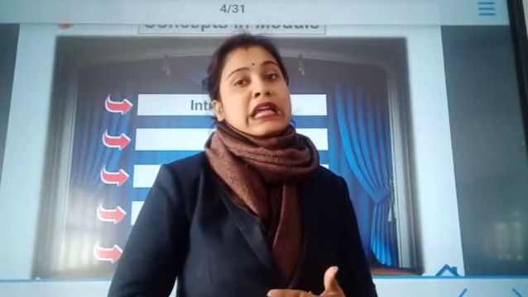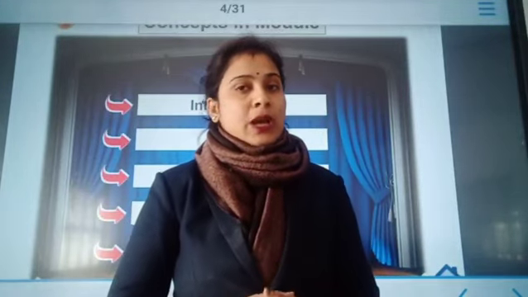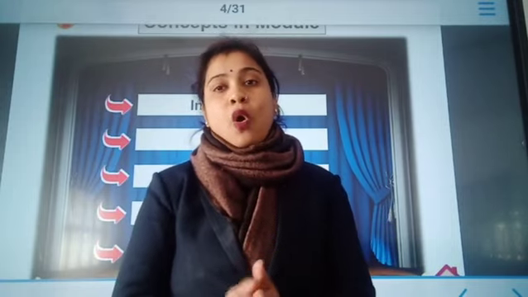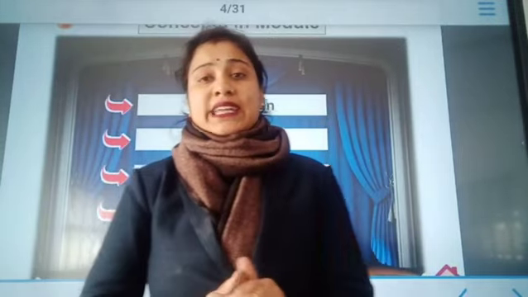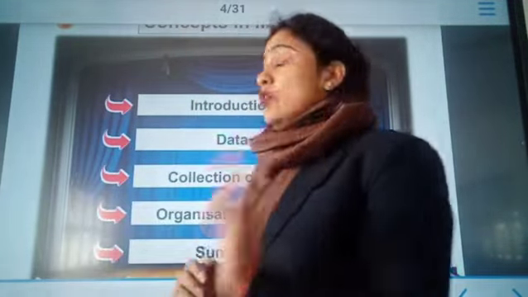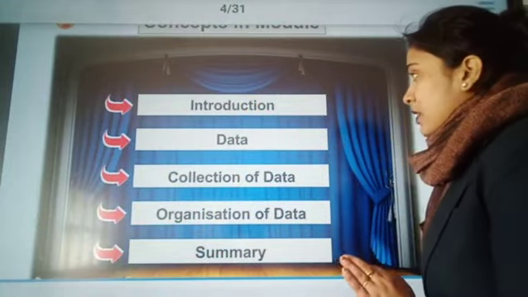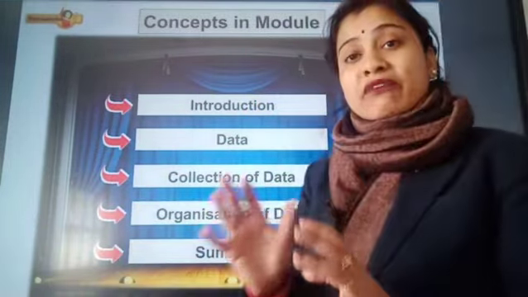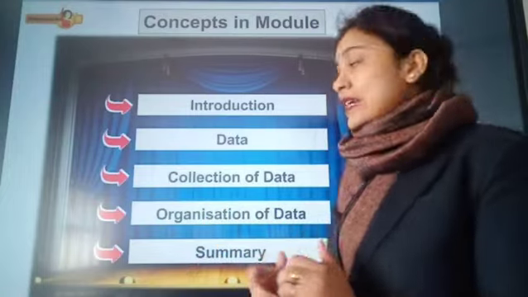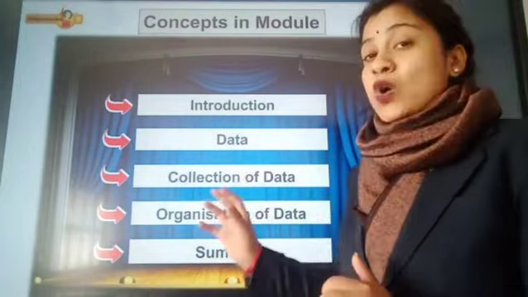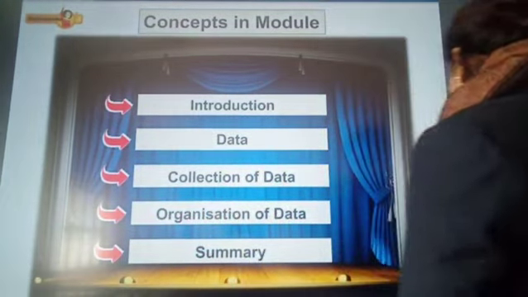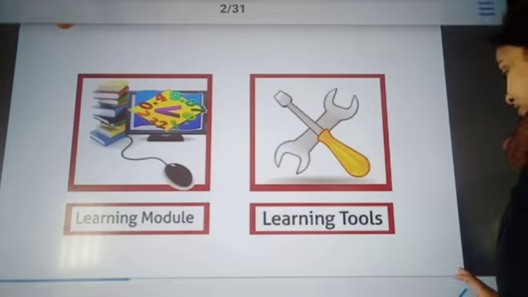Today we are starting with a new chapter, chapter 19, data handling. If it is already done, no issue, or else you may just have a revision of it. In this, we will have an introduction, then a brief meaning of data, what is data, the collection of data, and how we organize the data. So here, let us start with the chapter.